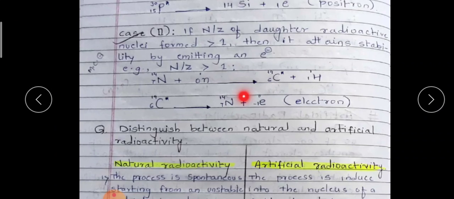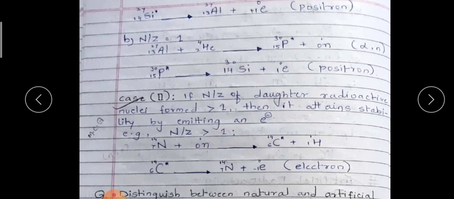Here you can see in the case of aluminium, the N by Z ratio is equal to 1.